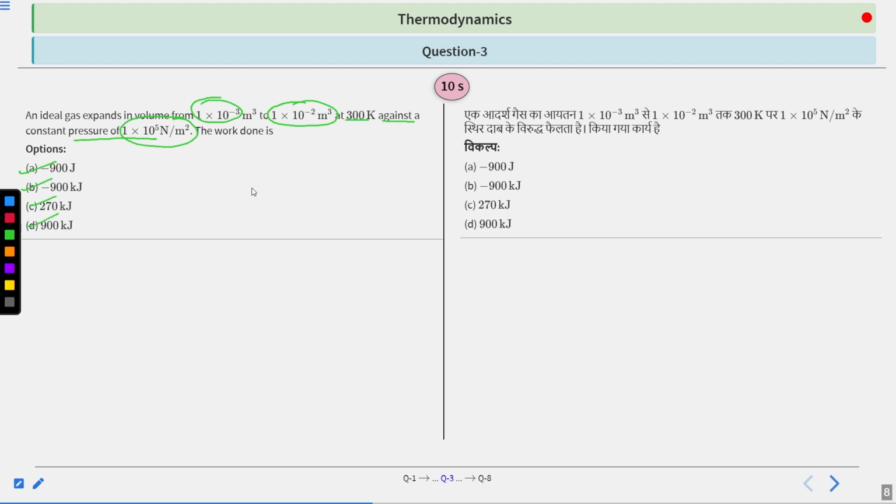I'm giving you two hints right now. The first hint is that since it is a constant external pressure, you can arrive at whether it is reversible or irreversible from this alone. The second is the formula: for reversible it is minus nRT ln V2 by V1, and for irreversible it is minus P external delta V. Looking at this condition, you can identify whether the work is reversible or irreversible, then use the appropriate formula to calculate the work done. We have 10 seconds to solve this question. Your time starts now.